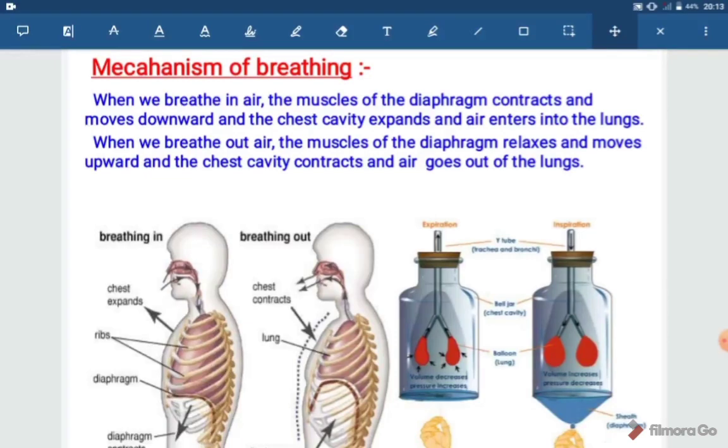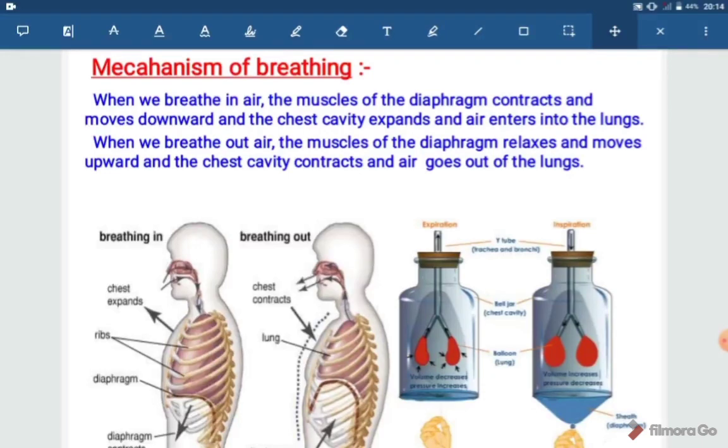Number one, alveoli are present in the respiratory system in our lungs, whereas villi are present in our small intestine. Then structure, what can we write in structure? Alveoli are balloon shaped air sacs, villi are finger like structures. The function of alveoli is to provide a large surface area for exchange of gases, and the function of villi is to increase the surface area for absorption of food. So it is a very important 3-mark question once again.